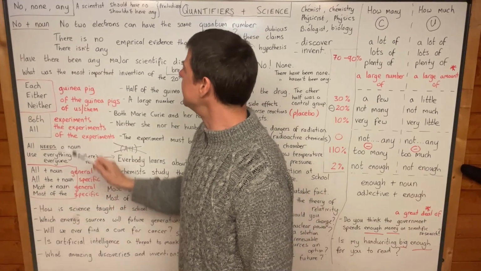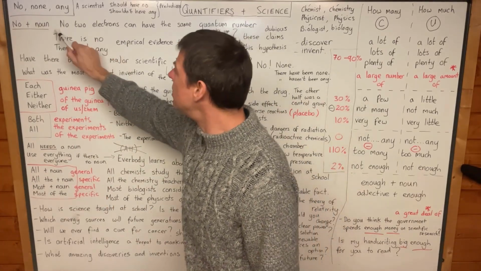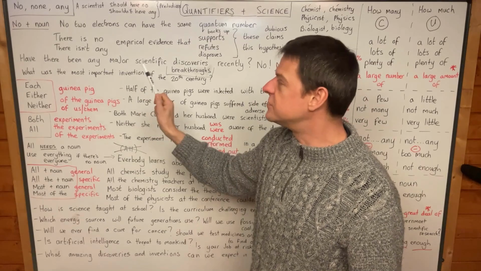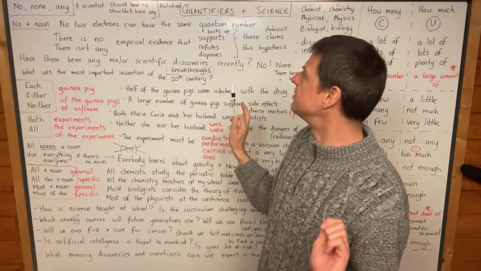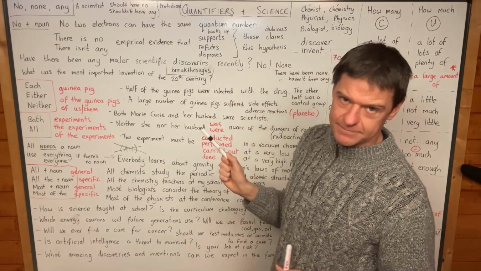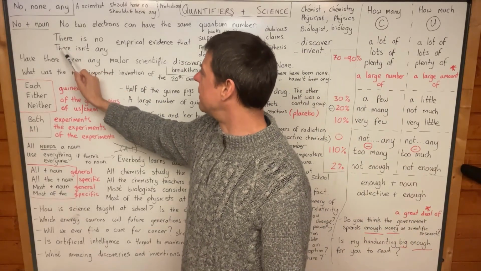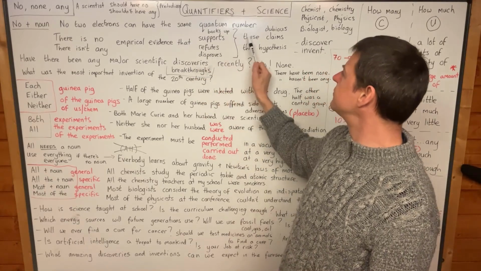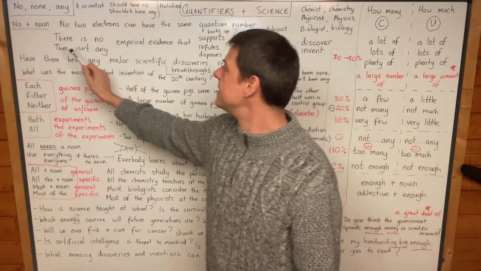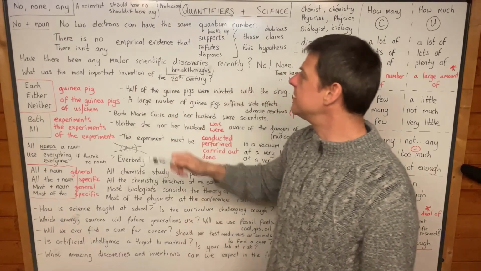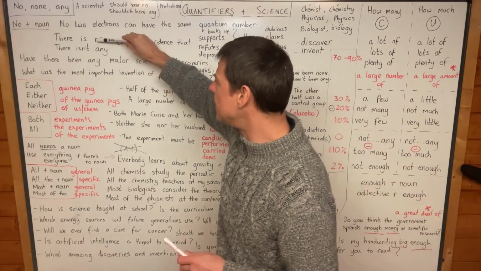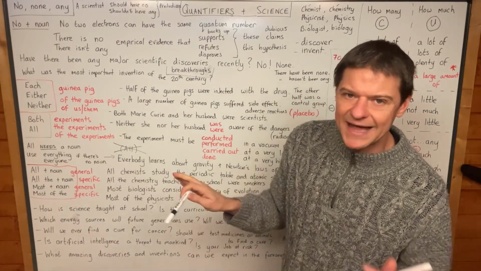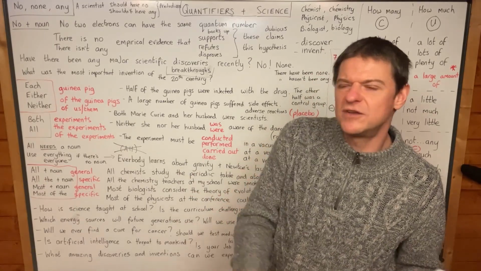Or you can say there aren't any two electrons that have the same quantum number. And here's a different example. There is no empirical evidence that supports these claims, or there isn't any empirical evidence. So I'm trying to show you there are two ways of saying exactly the same thing. You can always do this.